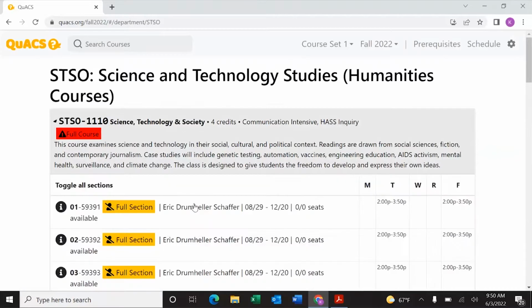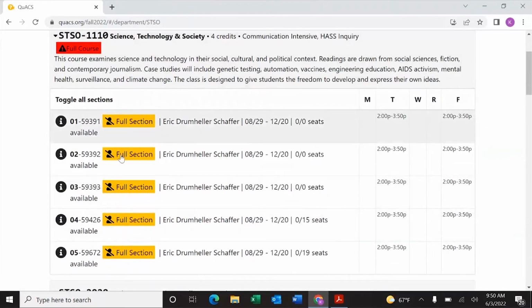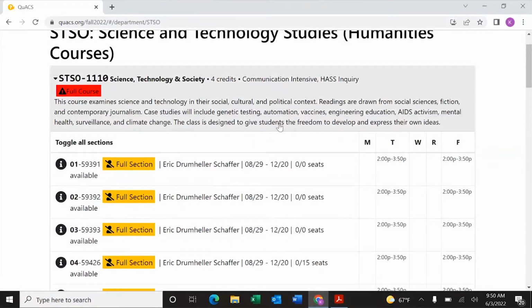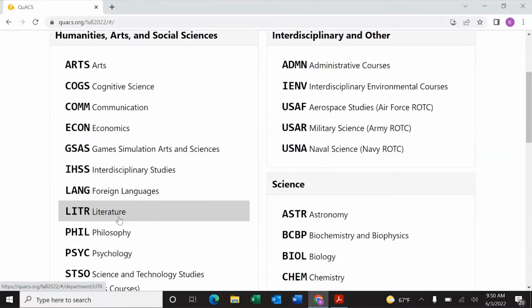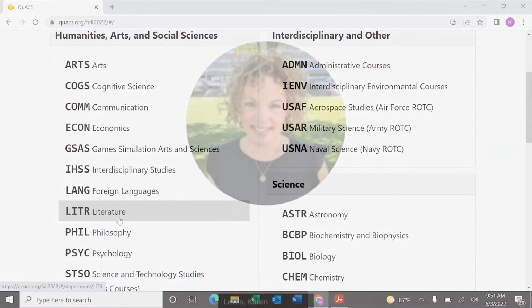So again, if you like this class, there's plenty of seat options in this category, and it will be populated the day that you register for courses. So that's where we are going to find information about HASS inquiry. And like we are telling you, it is a first year requirement. There are no prerequisites for these classes because they're geared for first year students.